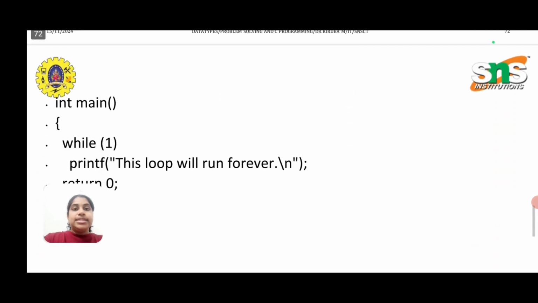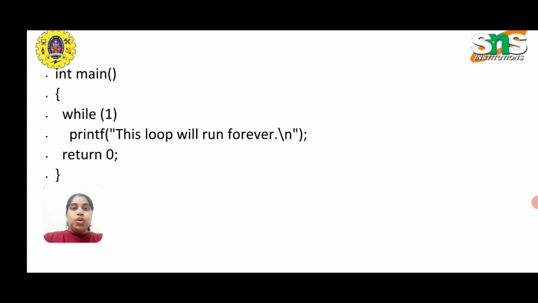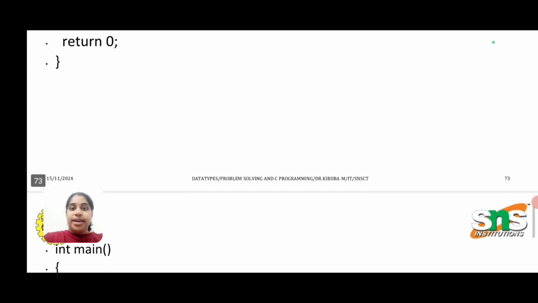Next, in your while loop, you have given while 1. While 1 means it is a true condition, while 0 means it's a false condition. Anything other than 0 is considered a true condition. So when you give while as 1, this loop is going to be running forever.